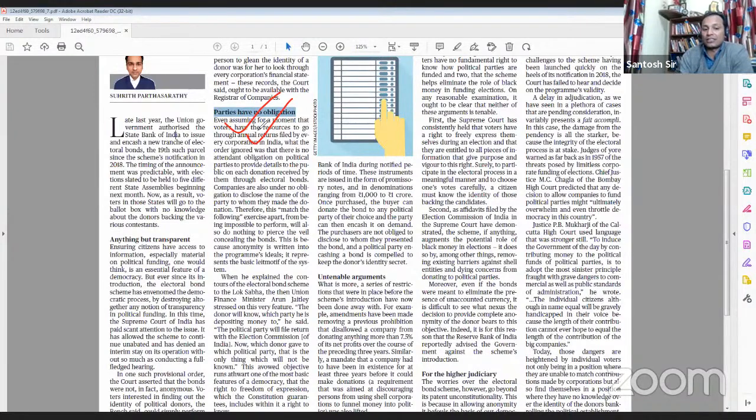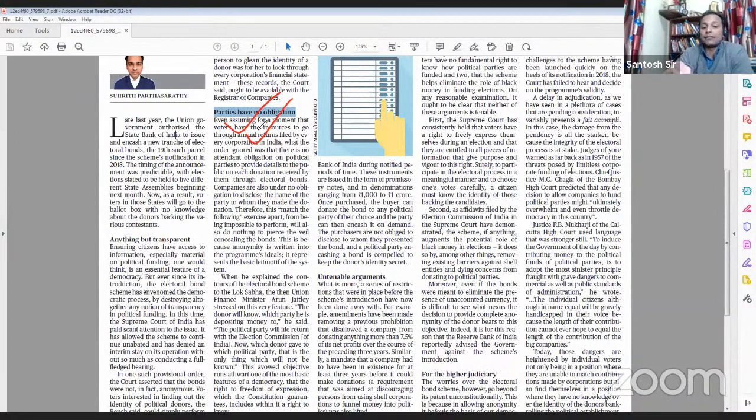If you say it is shrouded in secrecy, the people, who are the voters, must have the information that which party is getting donation from which corporate house. When the people will not have the knowledge, they cannot take the decision which party to vote for. Because people vote according to the information they have.